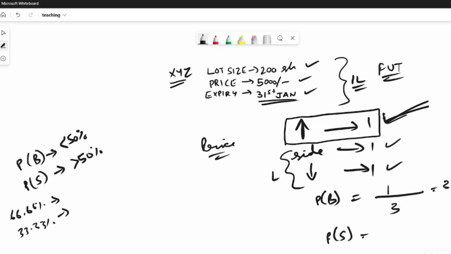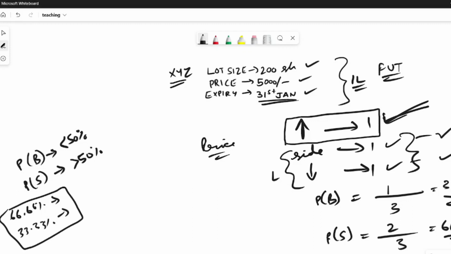Whereas the probability of a seller to win is, the seller will win in these two scenarios: if the price does not move at all, which is sideways, or if the price goes down. In these two scenarios, the call option seller is going to win. So the numerator is 2 divided by the total number of outcomes, 3. 2 by 3, that is 66.66 percent. This is why people say that the probability of a seller is 66.66% and a buyer is 33.33 percent, whereas I like to stick with the concept of greater than or less than 50%.